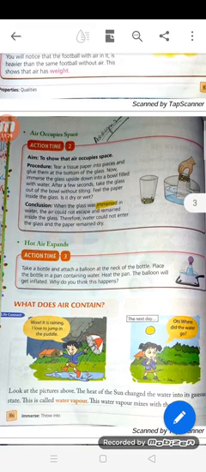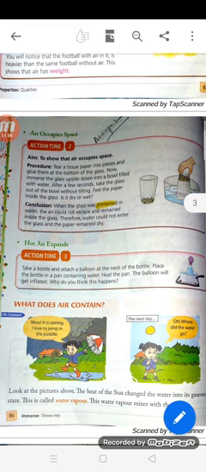Hot air expands. For this another example is given. Take a bottle and attach a balloon at the neck of the bottle. Place the bottle in a pan containing water. Heat the pan. If we give heat to the pan, what will happen? The balloon will get inflated. So this shows that hot air expands.